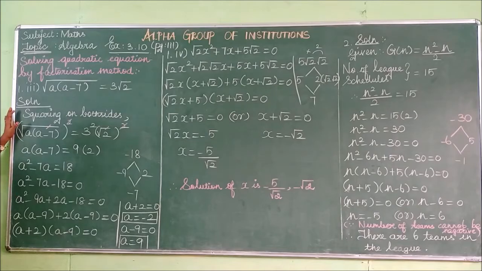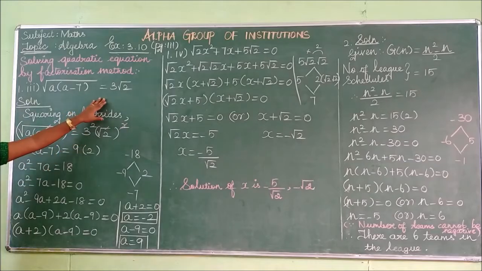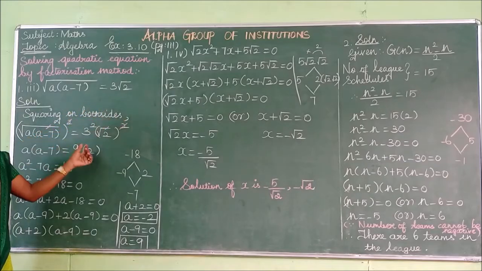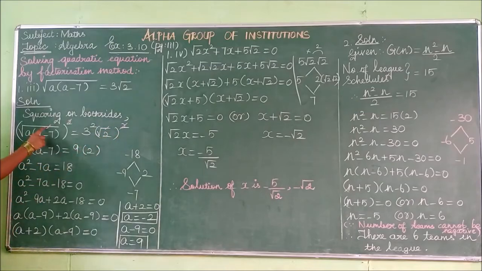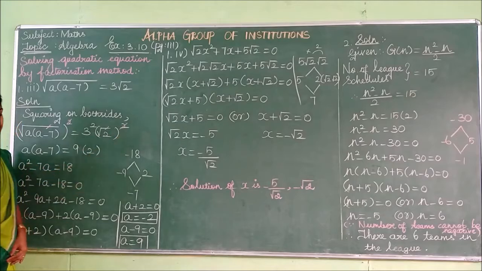So listen here. First you have to square both sides. What is the left hand side? Square root of a into a minus 7, the whole square, which is equal to, squaring both terms, 3 square into square root of 2 the whole square. Now the square root and square will cancel here, and here also the square root and square will cancel.